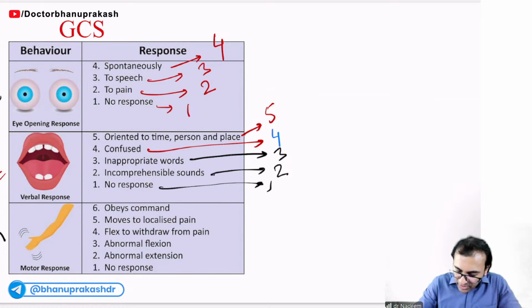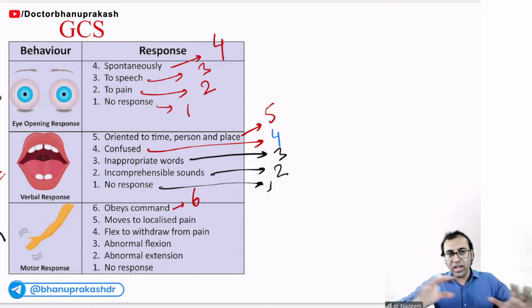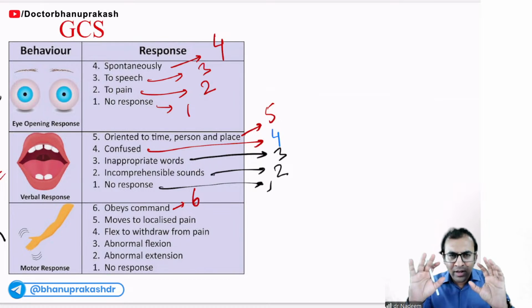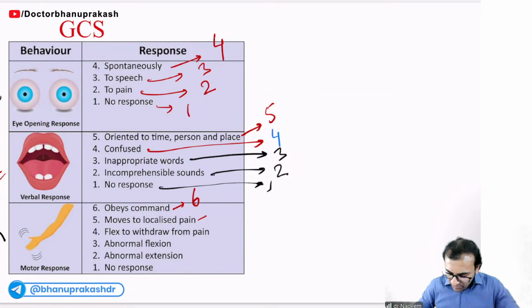Now, what about the motor response? Suppose if he is obeying my command, I asked him to move like this and that, 100% movement, he is obeying my command, 6 marks. He is not able to obey the command, but he can localize the pain. I will give him 5 marks. He is not able to localize the pain, but see here.